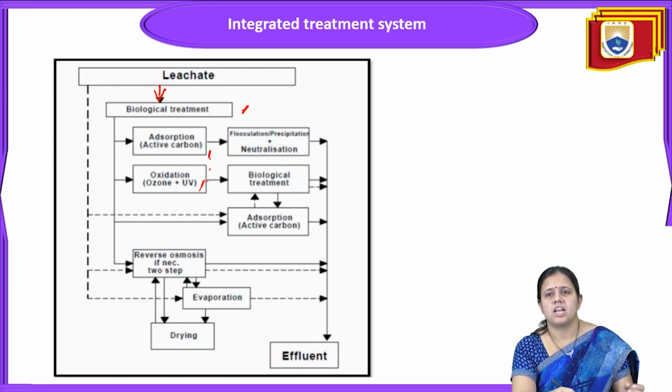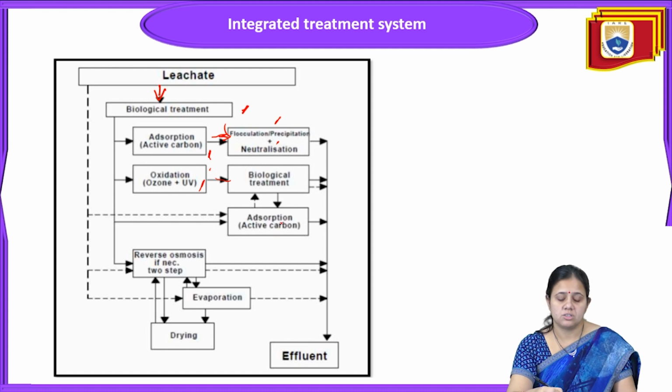Next is the oxidation, like ozone plus ultraviolet radiation. From adsorption, two steps will be there, that is flocculation and precipitation. Neutralization is also there. Oxidation can lead toward the biological treatment. So biological treatment goes toward the adsorption process, that is active carbon.